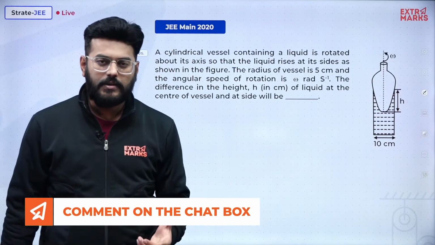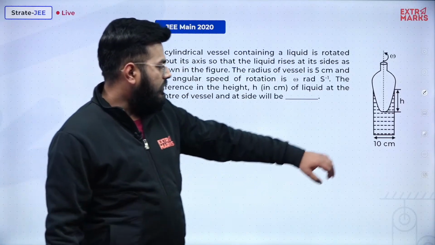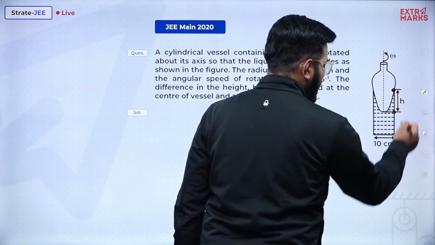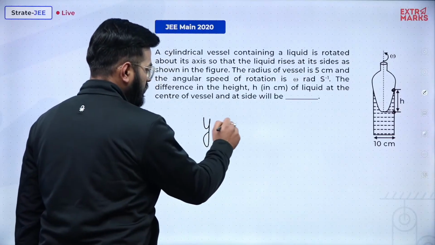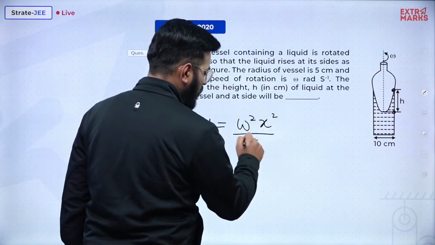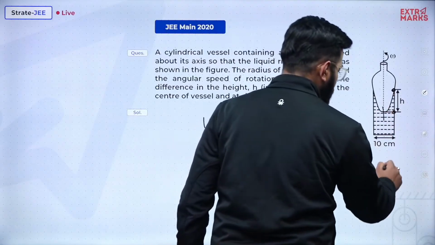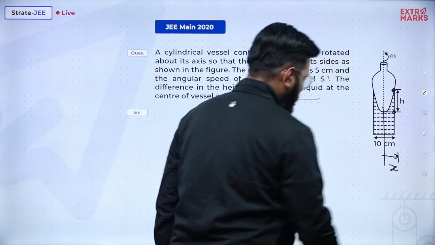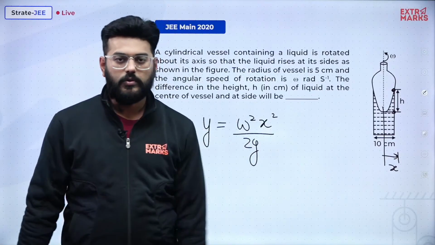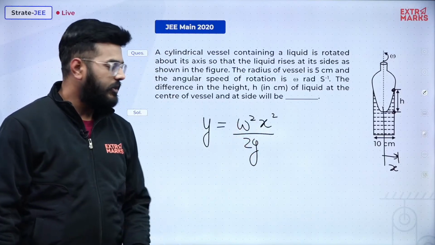So how can this h be understood? I'm going to give you a very good expression. Let me represent this height h as y. This y will always be equal to omega square x square upon 2g, wherein x is the distance from the center. If you can just remember this expression, then you can find the result in one stroke. Just replace the value of x, that is equal to 5 centimeter, so it will be omega square 25 upon 2g.